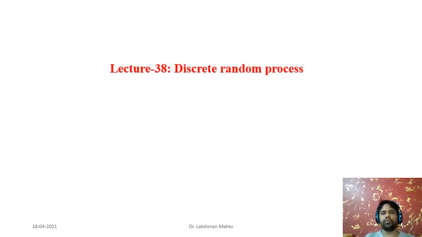So today, lecture number 38, we will talk about discrete random process. That means we are having a sequence of random variables where the indexing happens to be discrete. It is coming from a discrete state indexing, and that's the simple notation. Simple indexing you can take this way: a set of natural numbers. N is coming from the set of natural numbers.